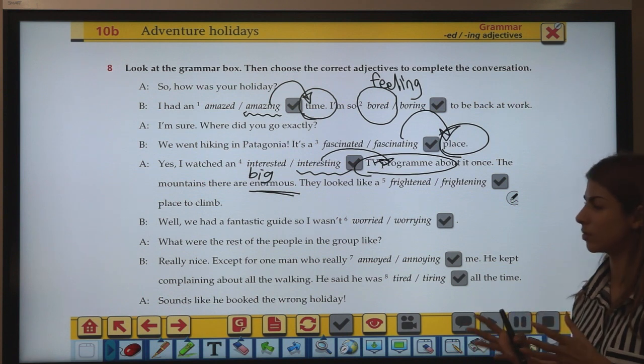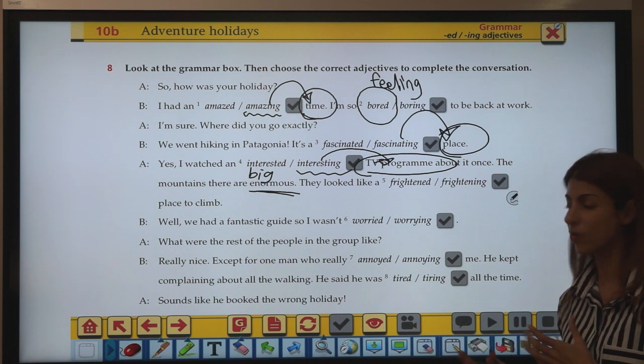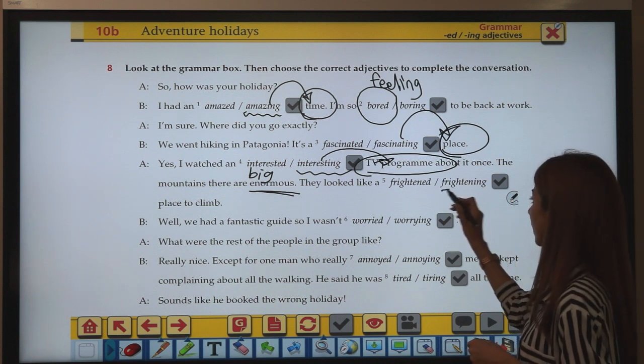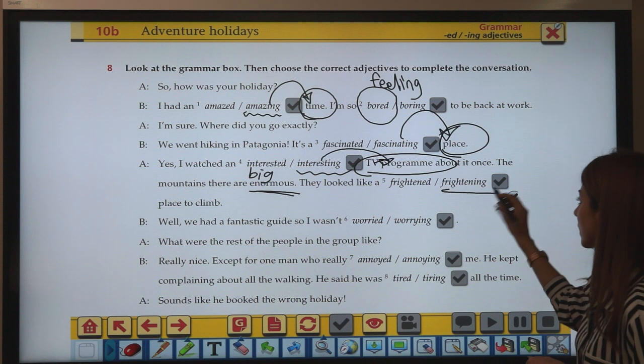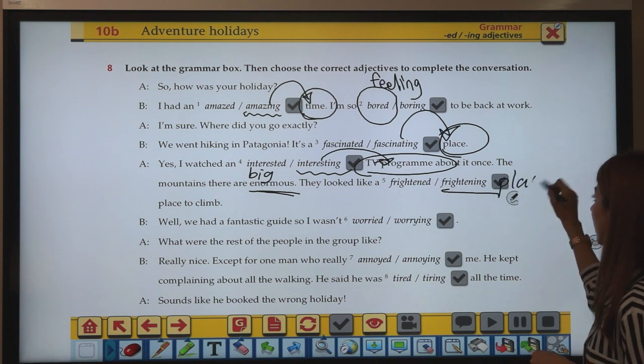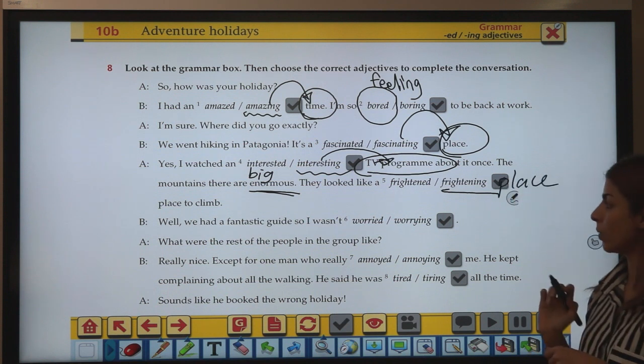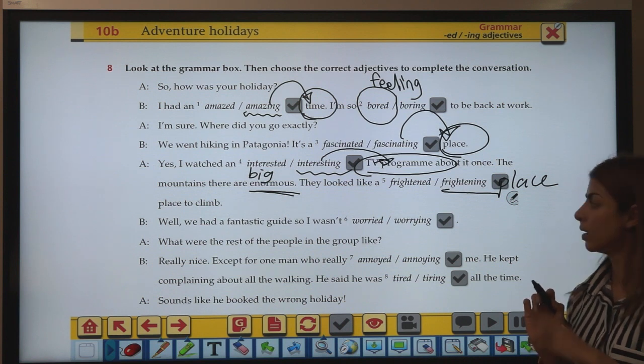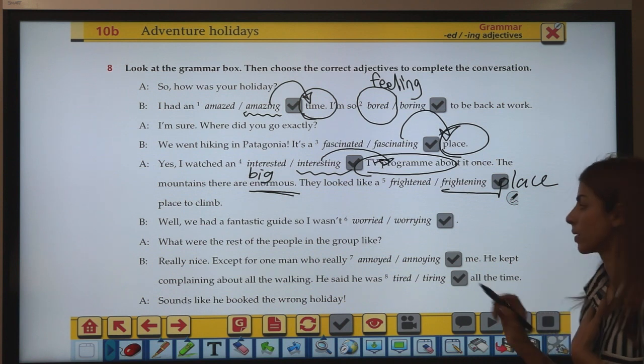Would a place feel frightened? No, right? But a place can be frightening. So this one describes a place, a frightening place. Well, we had a fantastic guide, so I wasn't worried, right?